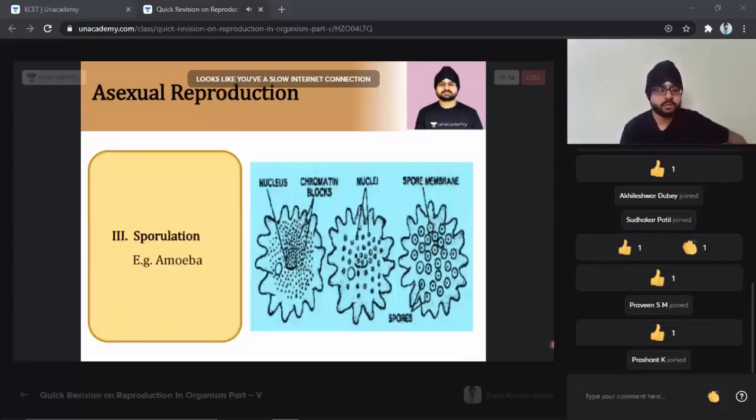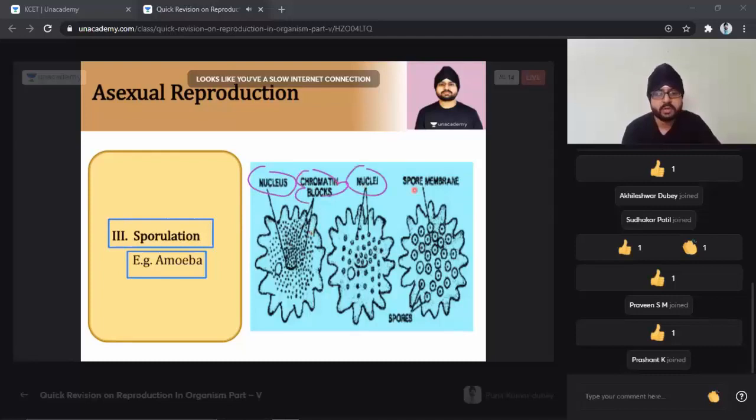The next part is sporulation, students. Let's see how sporulation is taking place. Sporulation is also seen in the case of amoebas, and we find that during sporulation the nucleus is going to divide, and the complete nuclei will be dividing within the same body.